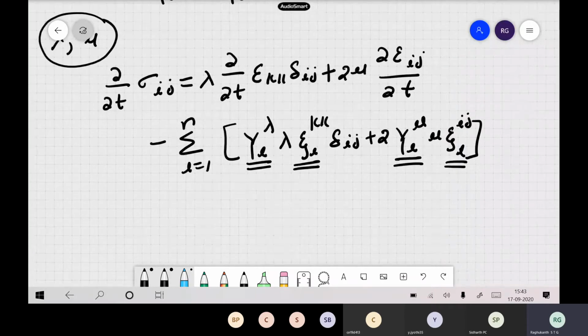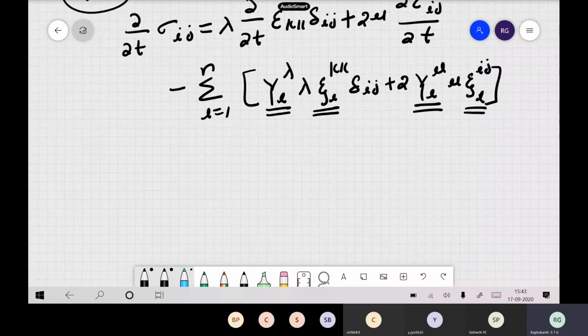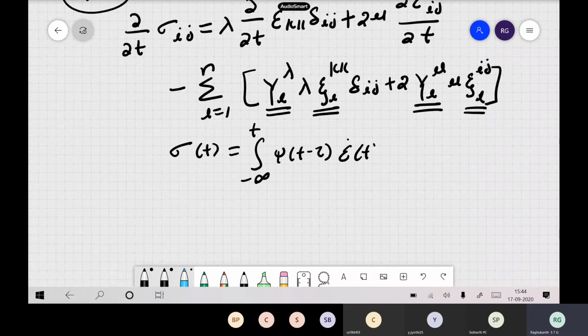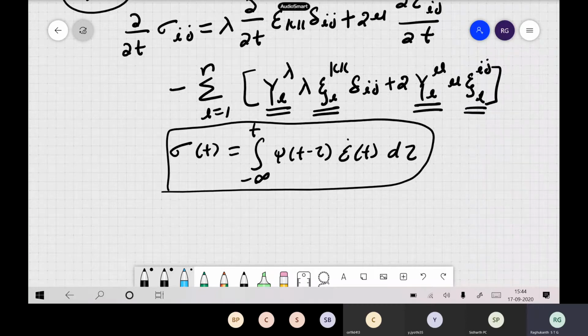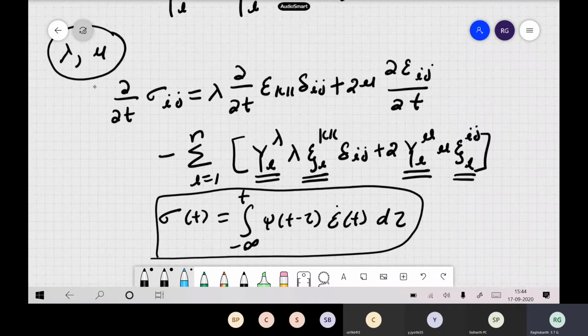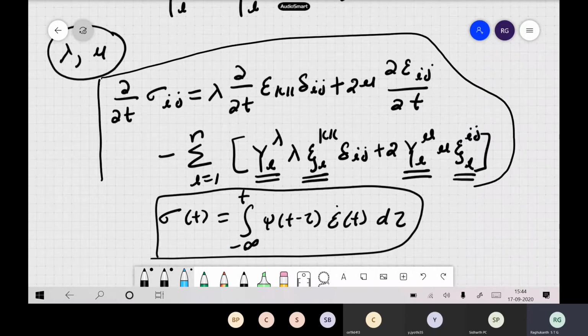See now, what is the main advantage of all these differential equations? When you wrote the constitutive relations for viscoelastic material, you remember we wrote the integral from minus infinity to t of psi of t minus tau times epsilon dot of tau d tau. This is how we wrote the viscoelastic material. Now if you write it in ordinary differential equations, you will get a beautiful form. So instead of a convolution, you can write it like this.